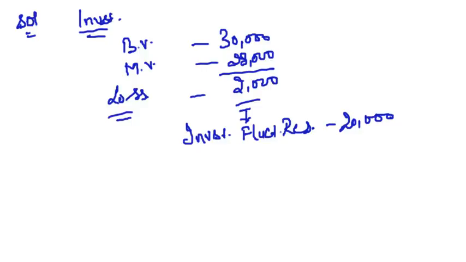What is the purpose of creating this investment fluctuation reserve? The purpose is to meet any loss arising on account of difference between the book value and the market value of investments. So there is a loss of 2,000. We have already created a reserve of 20,000, so we will meet this loss of 2,000 through this reserve. The balance reserve is 18,000, and this reserve will be transferred to old partners in old ratio.